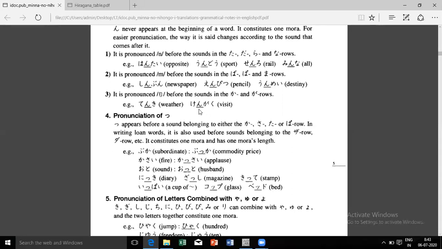You can take denki also. Denki is light or electricity. We know this, right? So tenki, denki, kengaku. Here also the un sound is coming. So it's not different actually. This and the earlier hantai, undo are all the same. You can consider it to be the same, and it is un.